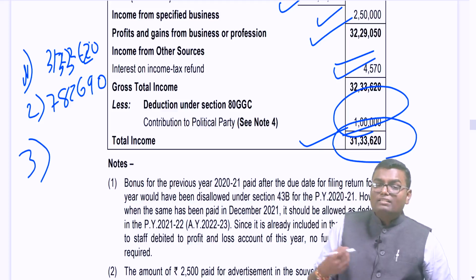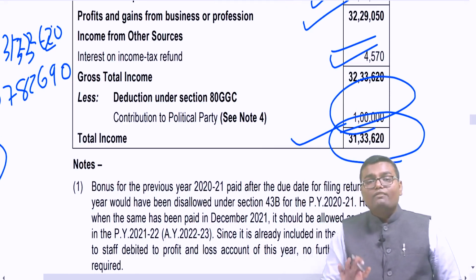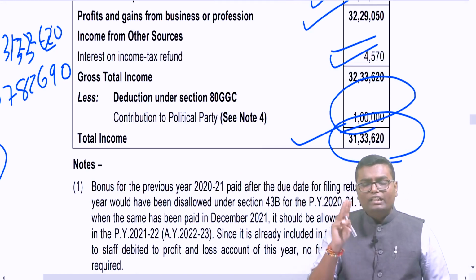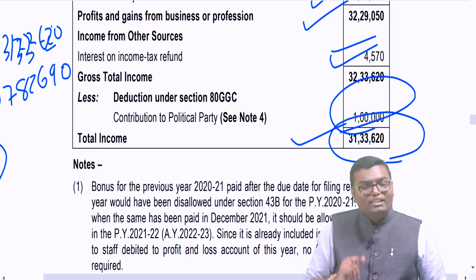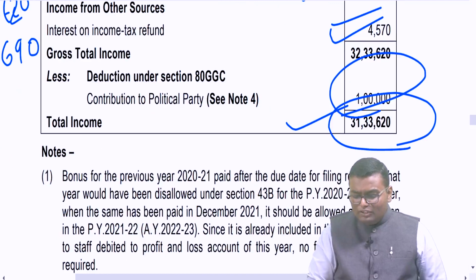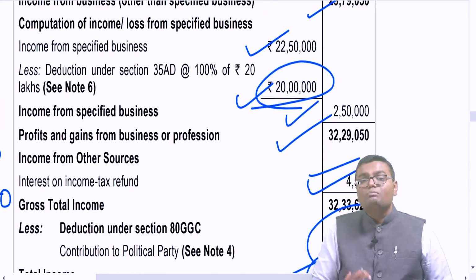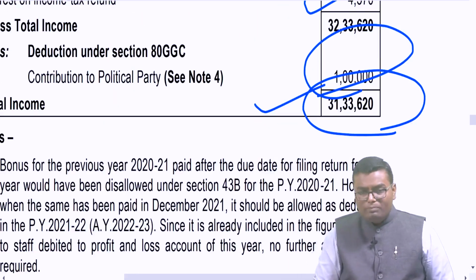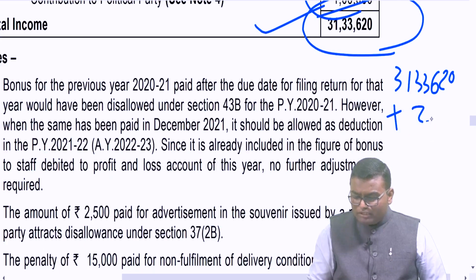Number 3, find out adjusted total income. What is adjusted total income? What if I would have not taken those deductions, 10AA, 35AD, 80QQB, 80RRB, 80JJAA? Then what would have been my total income? Can I say over here, if I will not take deduction of that 35AD, which is a 20 lakh rupees expenditure on building, so in my total income, I have to add back 20 lakh rupees. 31,33,620, I have to add back 20 lakh rupees of 35AD.